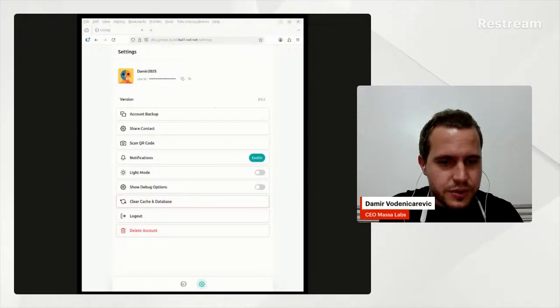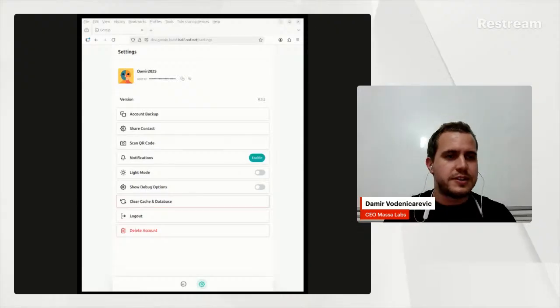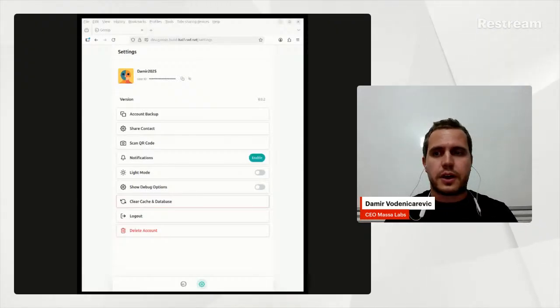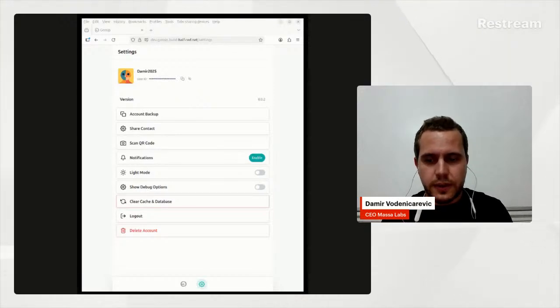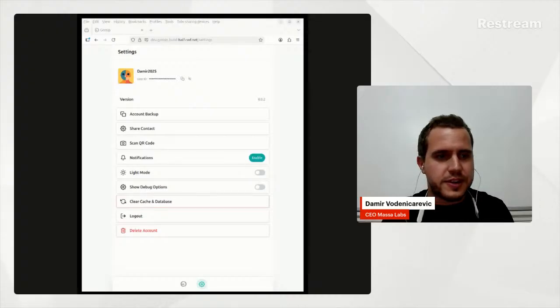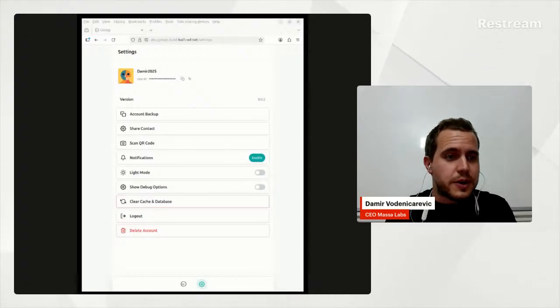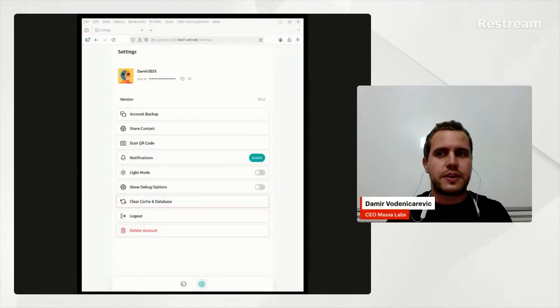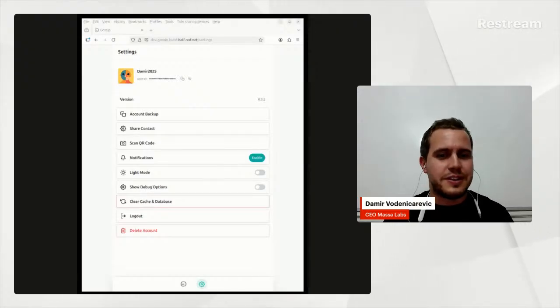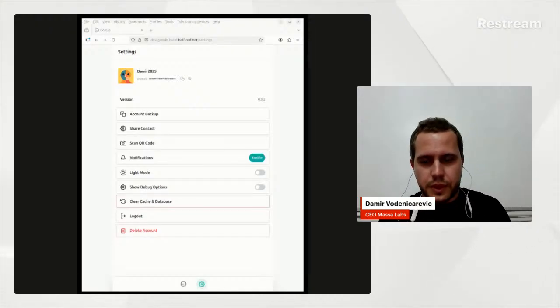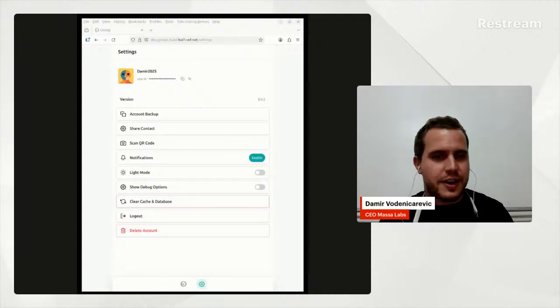Is there an API to use the chat feature integrated into other apps, e.g. games for real-time communications? Not yet, but that's a very good idea. We're going to note it. I'm going to write a note for myself to create some kind of API or like a standalone library system that would allow anybody to just implement either a different client or to integrate this inside games and other things. So library plus API. We will look into that.